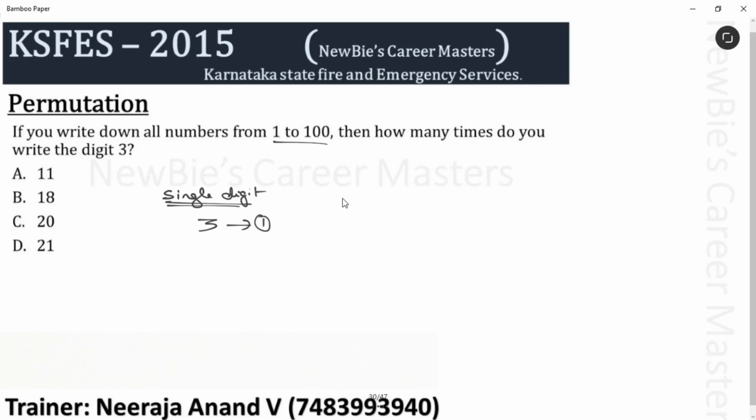Now, let's move to 2 digit numbers. Here, to understand this easily, let's consider 3 cases. In the first case, let's take 33. How many times is 3 written? 2 times, right? Okay. Let's move to the second case. In the second case, I'll take 3 in the tens place. Am I clear? Numbers are like 31, 32, 33. No, 33 you can't take. 33 is already taken. So 31, 32, 34, 35, all these numbers.